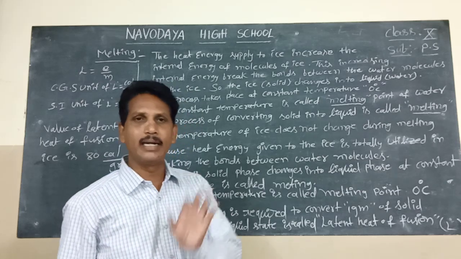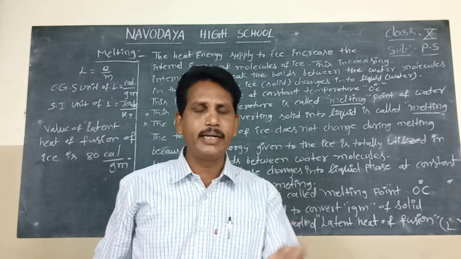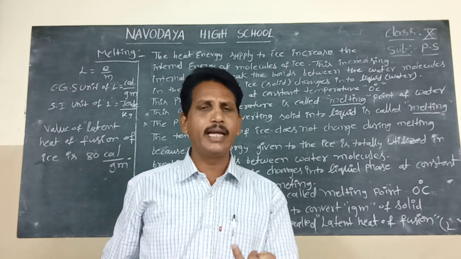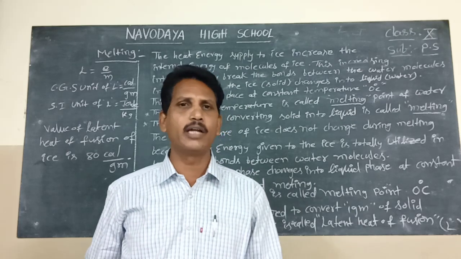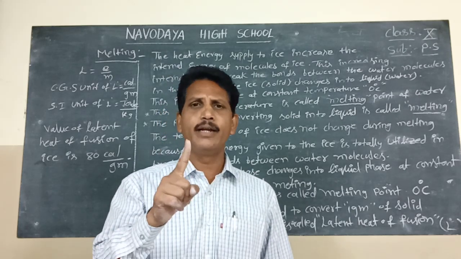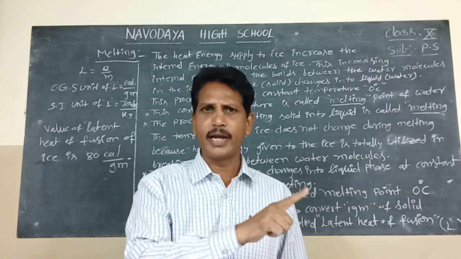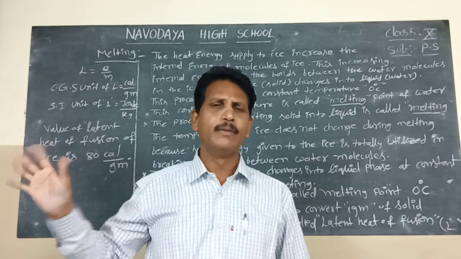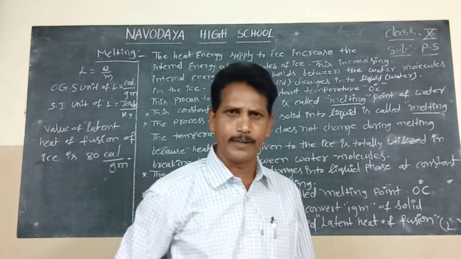Now, latent heat of vaporization: the heat energy required to convert 1 gram of liquid into gaseous or vapor state at constant temperature and a given pressure is called latent heat of vaporization.